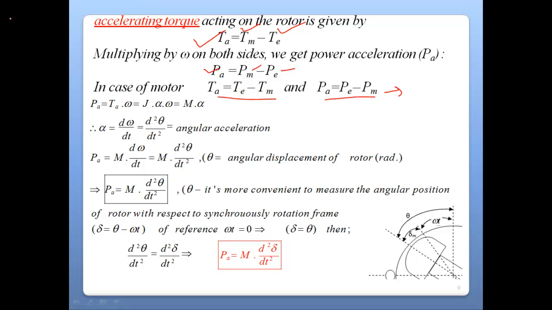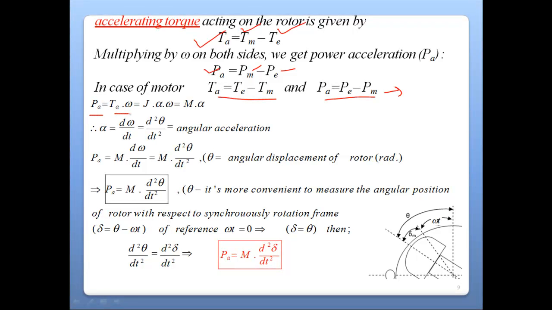Now what is the accelerating power? If you compare here, Pa is equal to tau_a into omega. Now replacing the torque with J omega alpha, we will get like this. And what is J alpha? J alpha is nothing but the moment of inertia M into the alpha from the mechanical point of view.